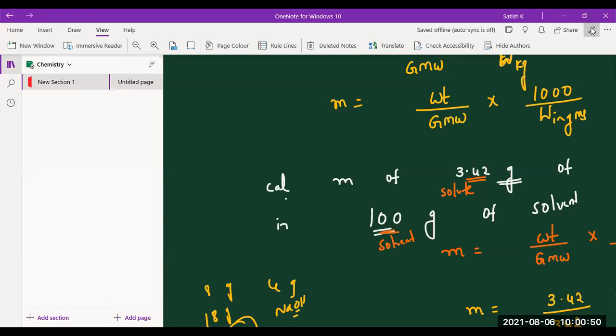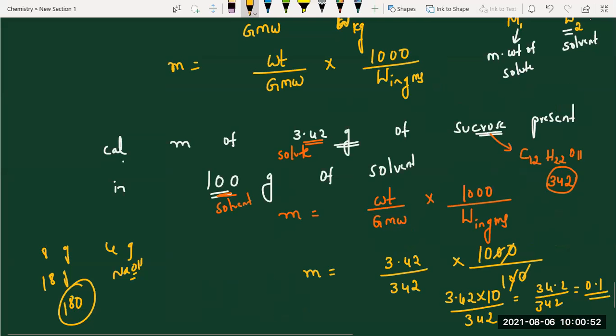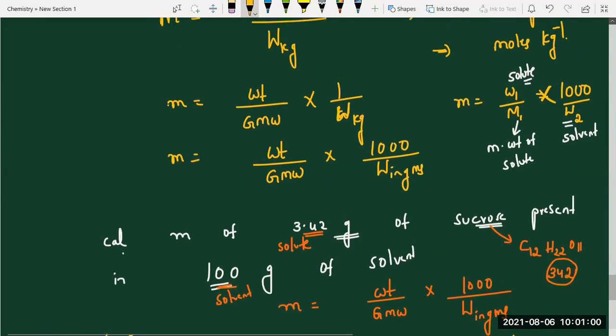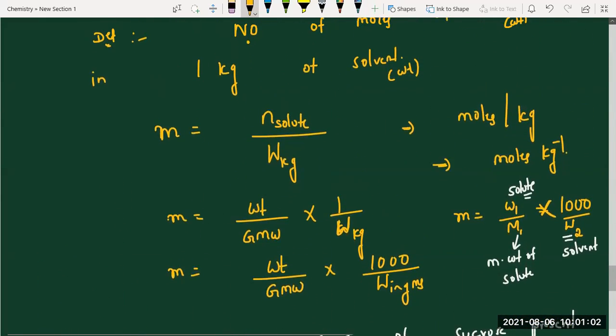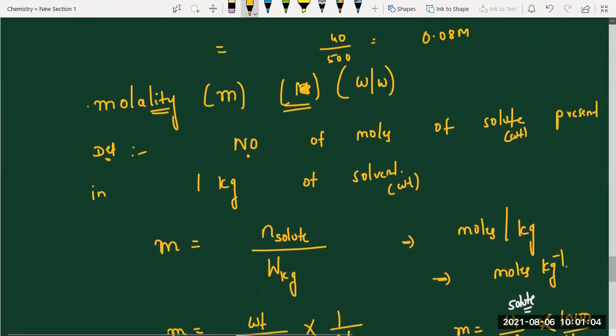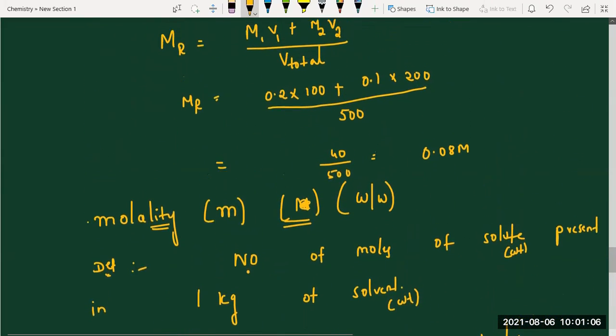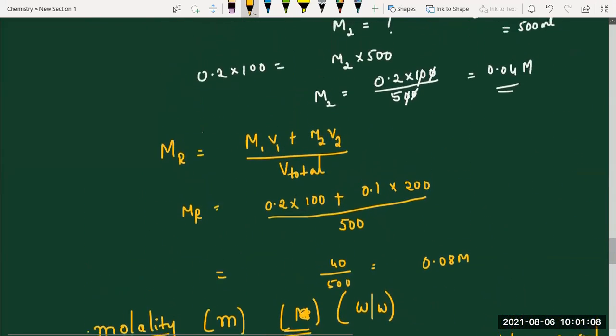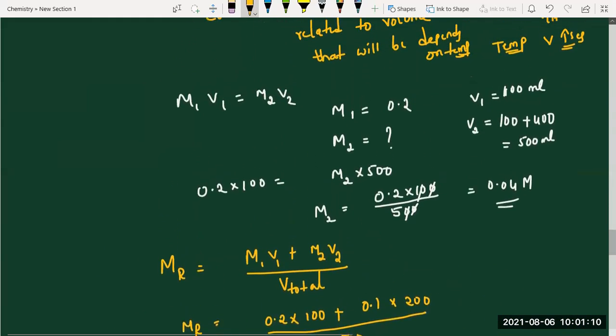Ma'am, can you show the molarity definition and an example once, ma'am? Molarity. Yes, ma'am. Who is this? Danyashri, ma'am. Okay. Molality or molarity? Molarity.